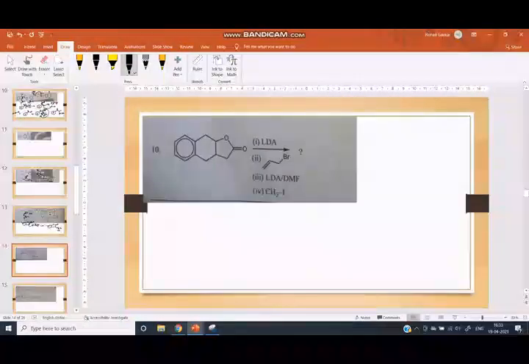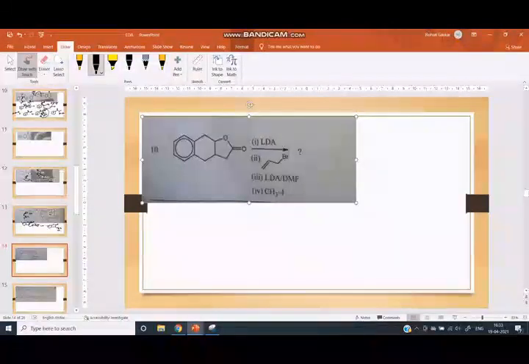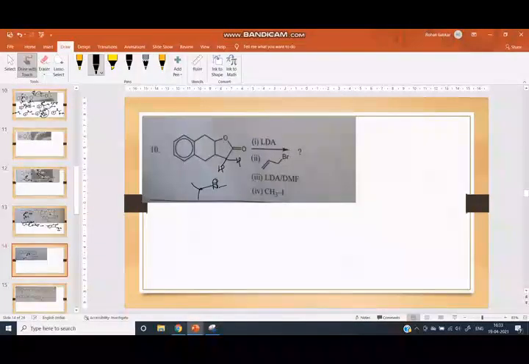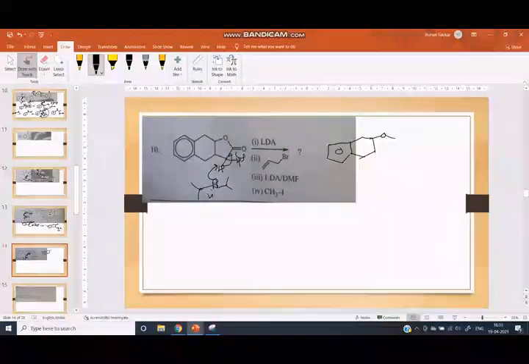The next reaction is with LDA, lithium diisopropylamide. It is a sterically hindered base. It takes this proton, here is the enolate form, and we get here the double bond, here is O minus Li plus.